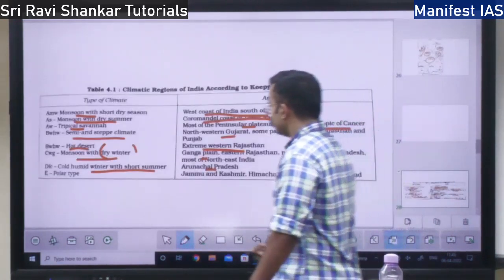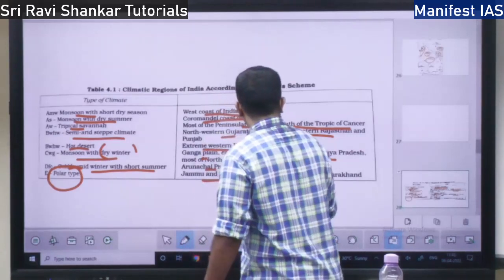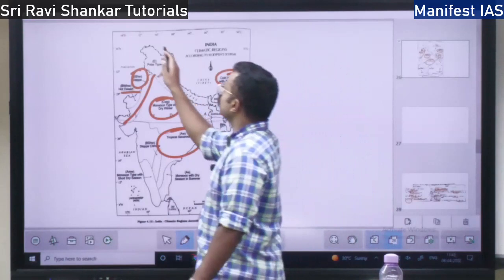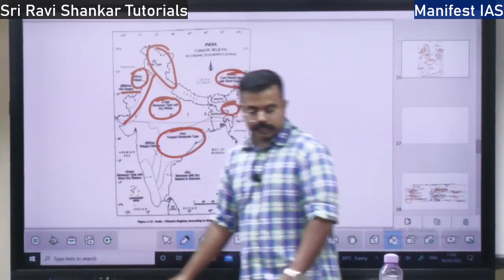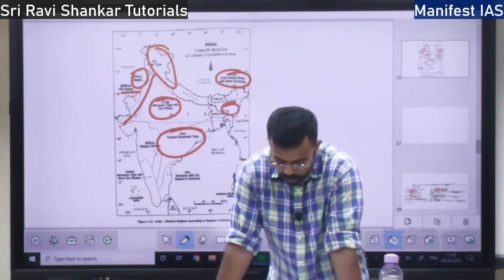The last one is the polar type of climate or ice climate. You will find it in Jammu and Kashmir, Himachal Pradesh and Uttarakhand. This is the polar type of climate. These are the 8 climatic regions in India.